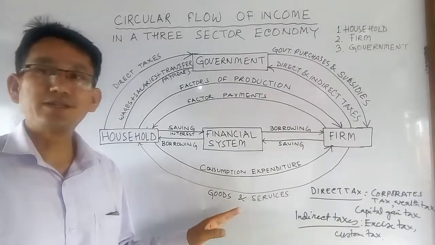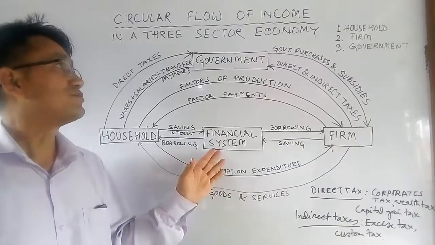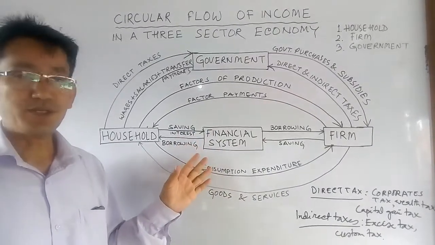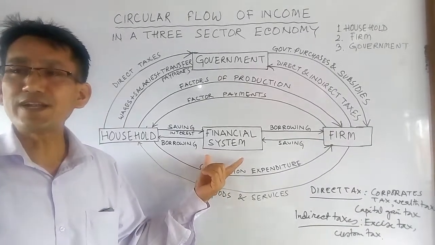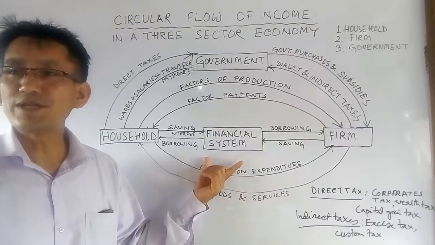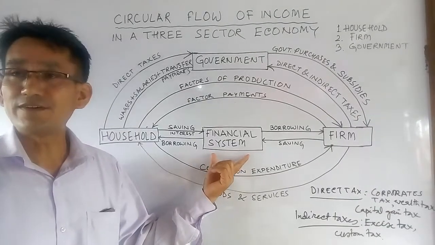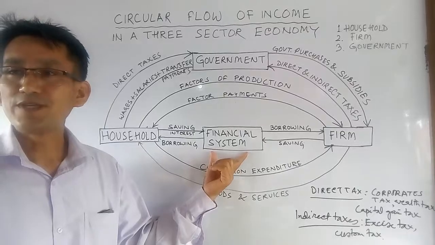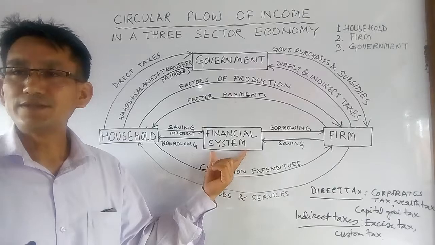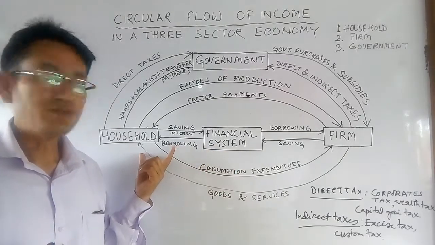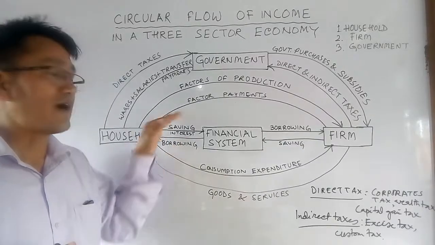So here I want to highlight some of the important roles played by the financial system in this model, in this three-sector economy, that is, the circular flow of income in a three-sector economy. The financial system plays a very great role in the circular flow of income. Bank is the most important of the three pillars of the financial system. The household does not spend, as I told you earlier, all the earned income.